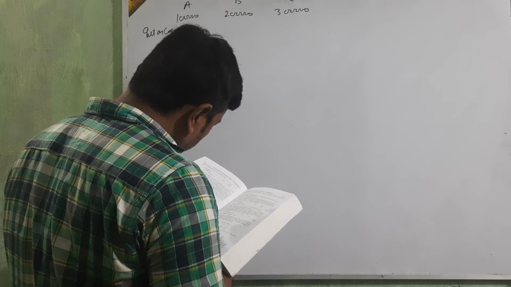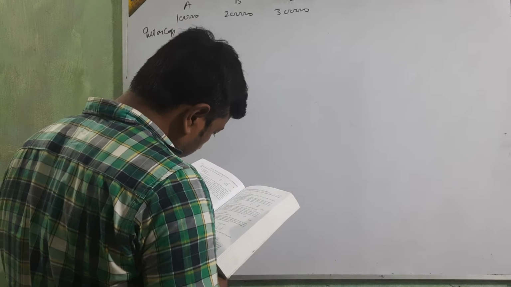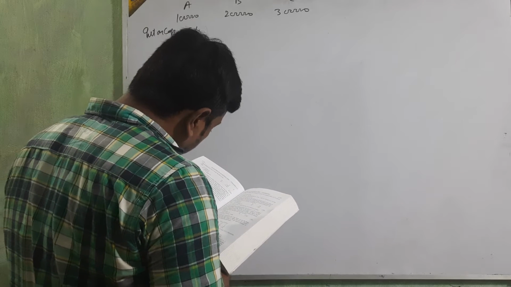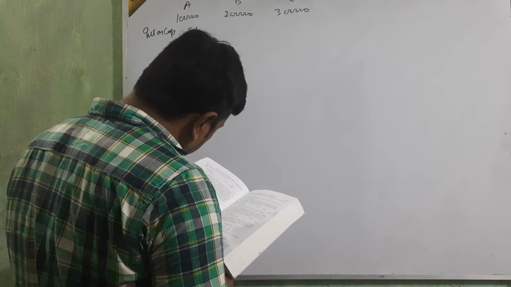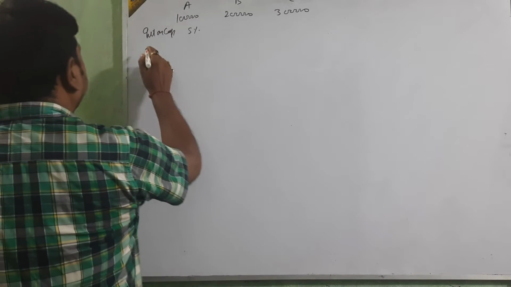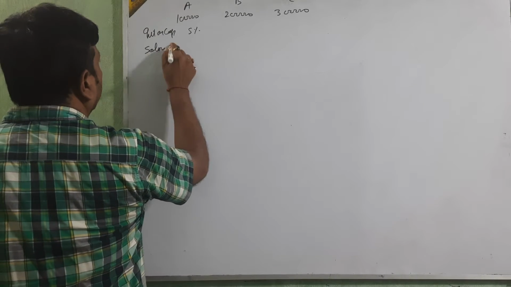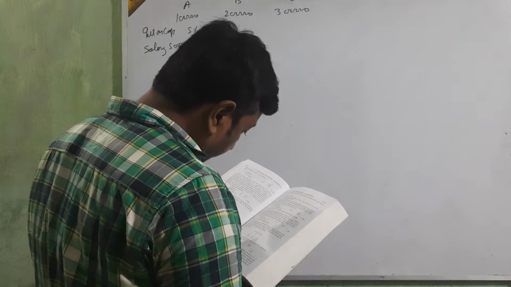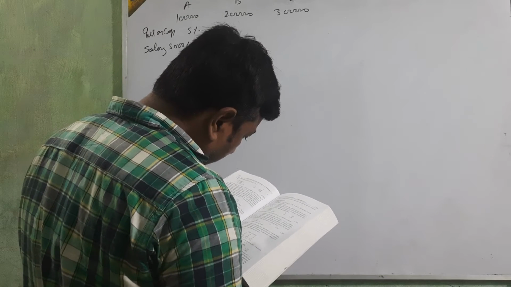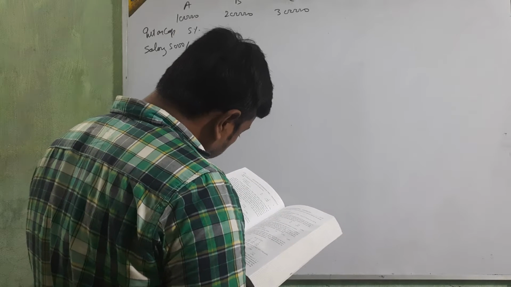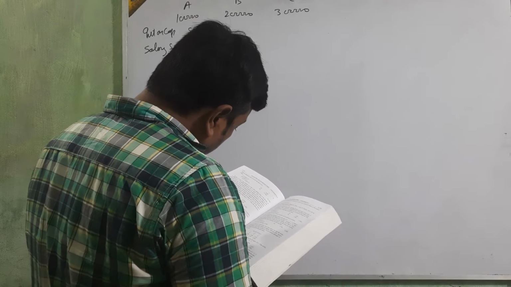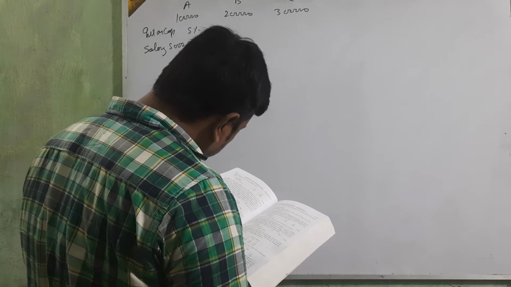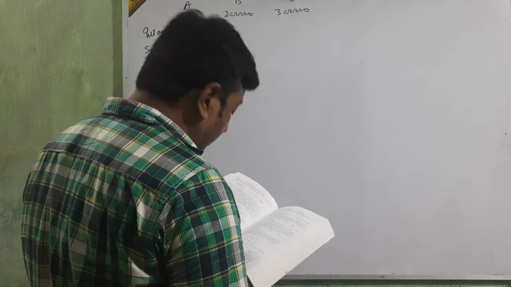And then salary of A, 5,000 per month. Okay beta? And C was credited with a commission of 5% on profit after charging interest on capital but before charging any salary. Okay beta?